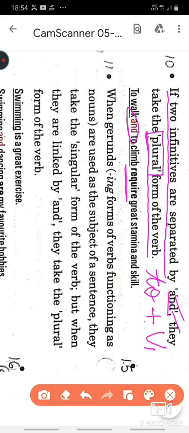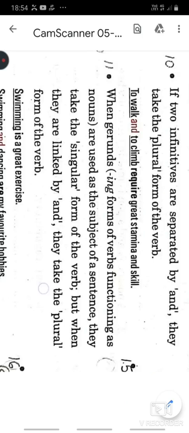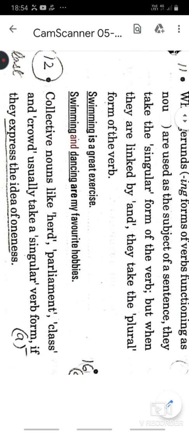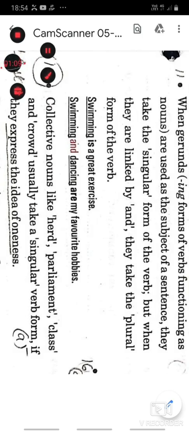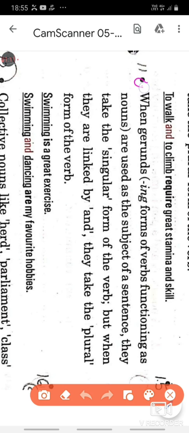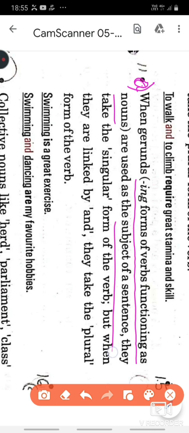Next, rule number 11 has two parts. If you understand the first one, the B part will be easier to understand. It reads, when ing forms of verbs function as nouns, which means they are used as the subject in the sentence. For example, smoking, swimming, they may sound as verbs, but actually they are also used as nouns or the name of the sport.